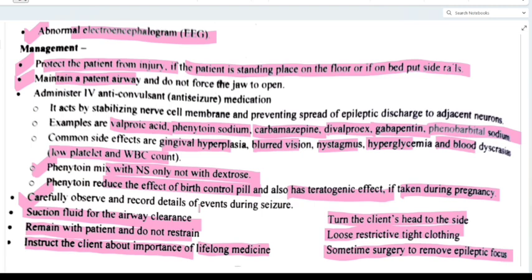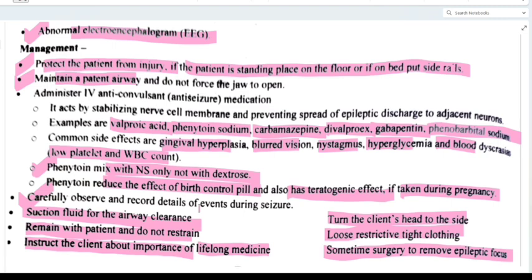Then what we are doing? We should not restrain the patient. And after मान लो कोई सीजर एपिसोड हो गया है, to maintain airway clearance we are doing suctioning, and पेशेंट्स का जो हेड है उसको हम साइड में कर देते हैं ताकि कोई एस्पिरेशन ना हो. And next, sometimes surgery to remove epileptic focus.